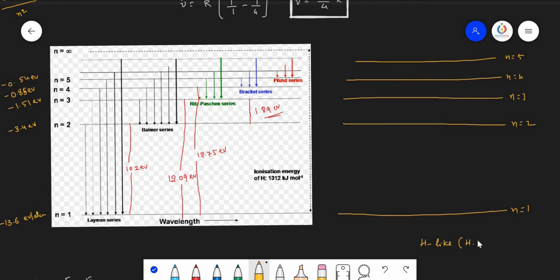Hydrogen-like atoms means those having a single electron, like He plus, Li plus 2, Be plus 3. These all have a single electron.